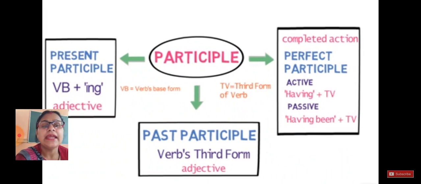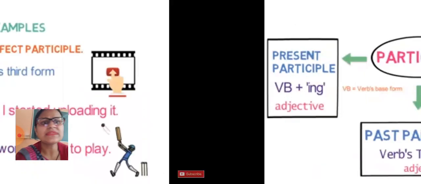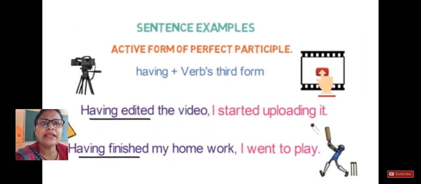Let's move ahead and talk about perfect participle. Perfect participle simply means, students, that the action is already completed. There are two possibilities. In an active sentence, it is having plus the third verb, and in a passive sentence it's having been plus third verb. Let's see some examples. Active form of perfect participle: active means having plus verb's third form.